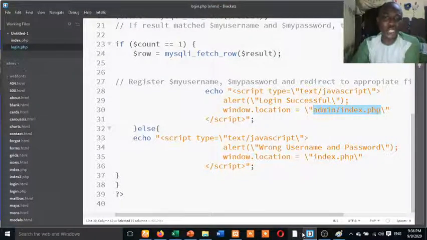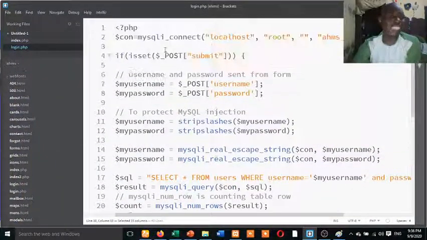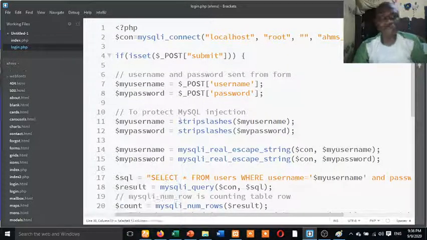That is what will now take us to something known as session. Session is just one line of code that we are going to write on top of this that will prevent just anybody from getting to the page without logging in. So that is going to be our next topic, how to handle session.